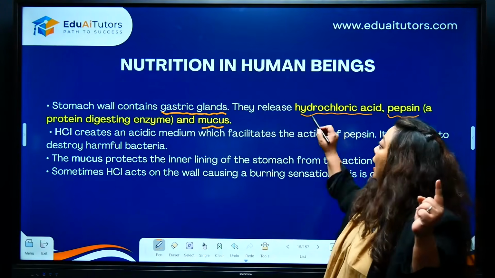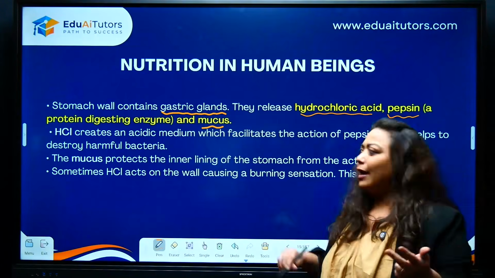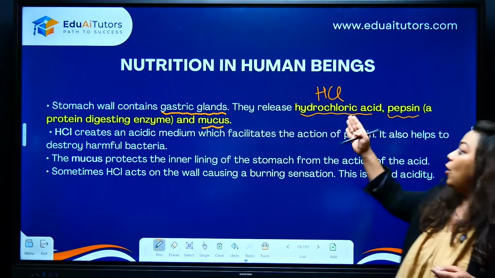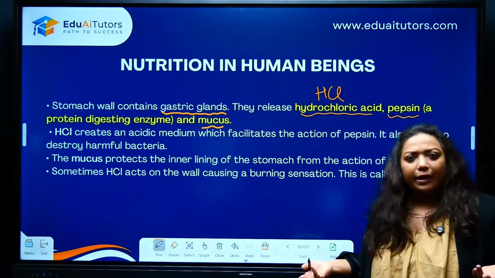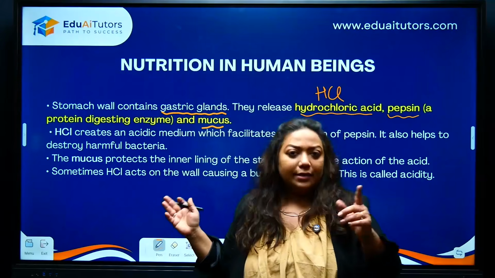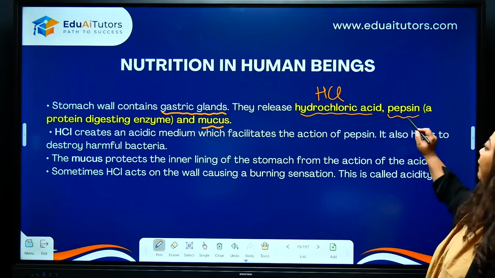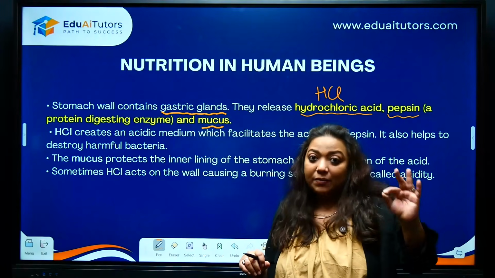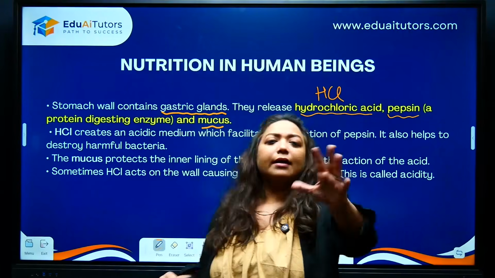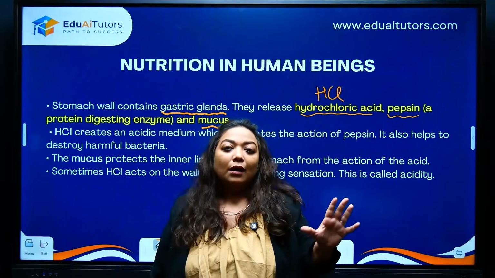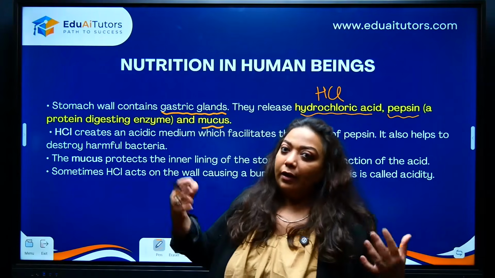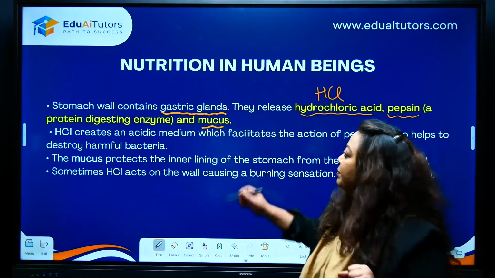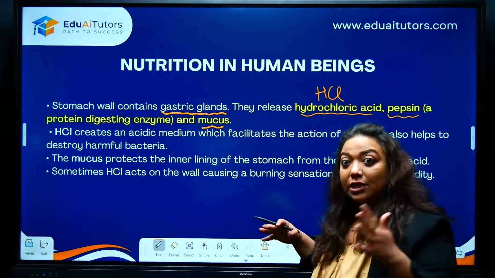Repeat after me. Hydrochloric acid. Most of the time children write it as HCl. I would suggest you write hydrochloric acid and then HCl in the bracket, or HCl and hydrochloric acid in the bracket, but you have to mention both. Pepsin is an enzyme. Remember, enzymes are the unsung heroes of your body. Most of the work is carried out by enzymes, but we don't really have a chapter dedicated to enzymes. Okay, so pepsin, please remember the word pepsin. Mucus. Okay, now let's see how they are released and what their function is.